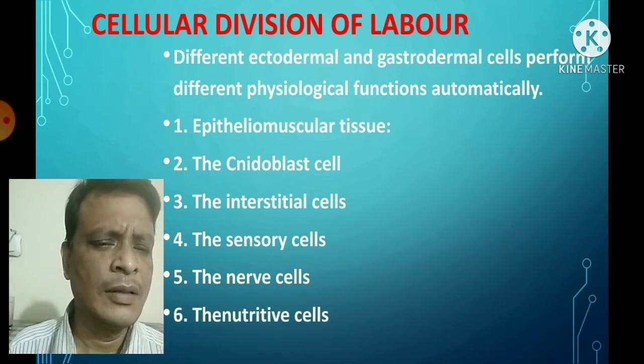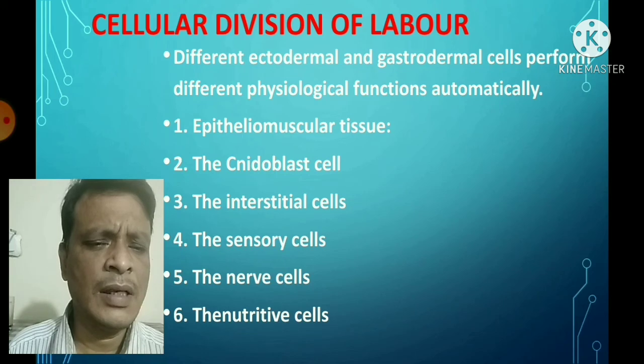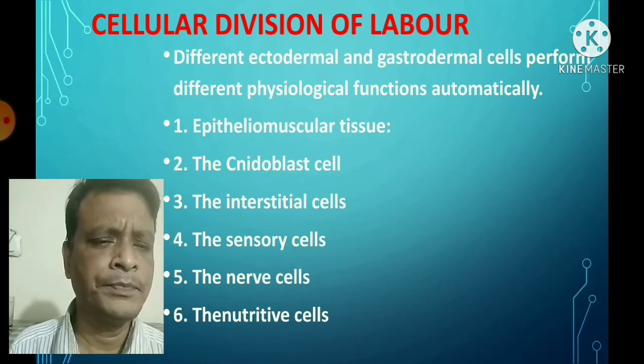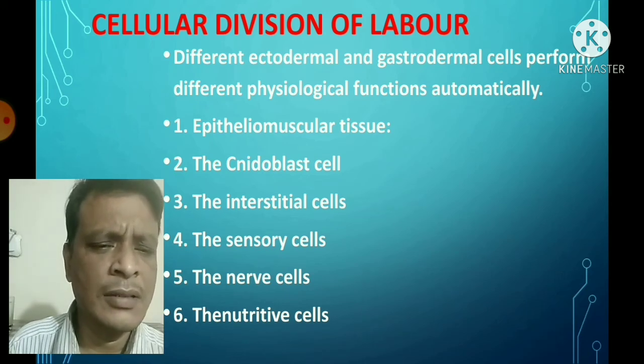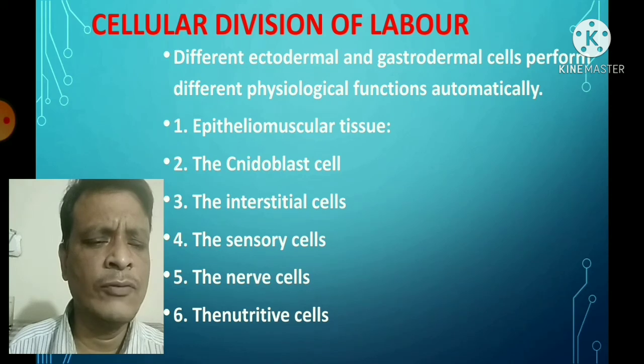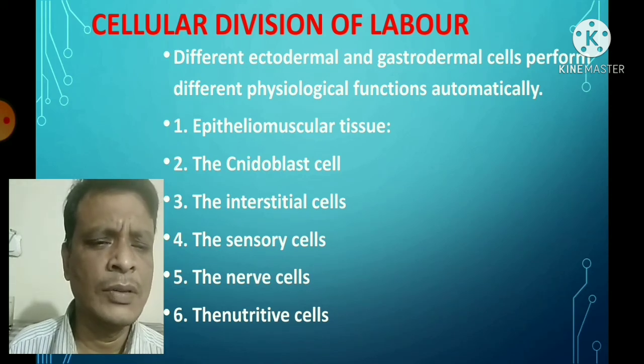Number 6, the nutritive cell. The nutritive cells help in the nutrition purpose. There are two types of nutritive cells found in the hydra. Number one, the amoeboid nutritive cells, which help in intracellular digestion, because when digestion takes place inside the food vacuole of the cell, this kind of digestion is known as intracellular digestion.